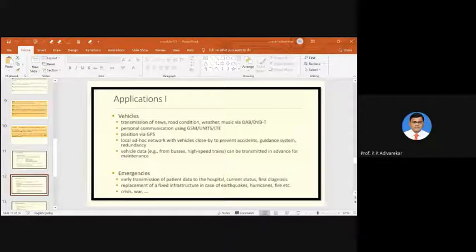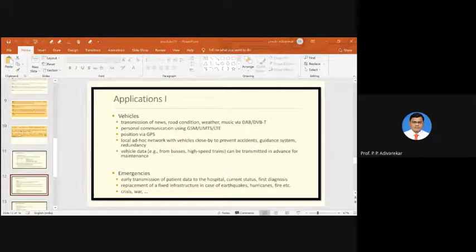So such kind of things can be done with the help of mobile communication if our vehicles are equipped with those particular devices which can communicate over the wireless medium.